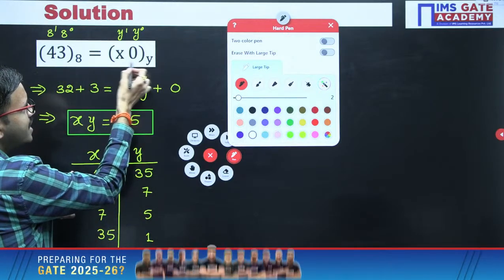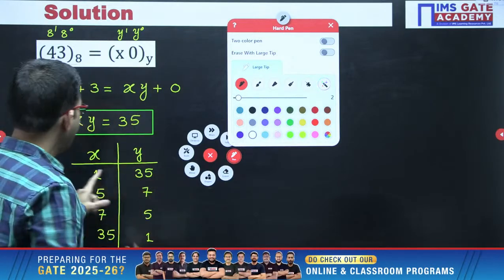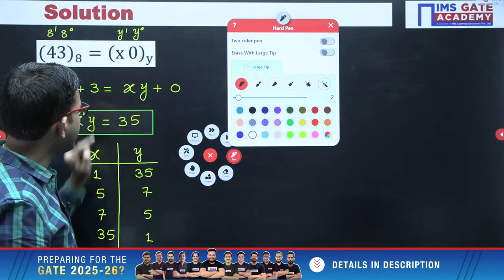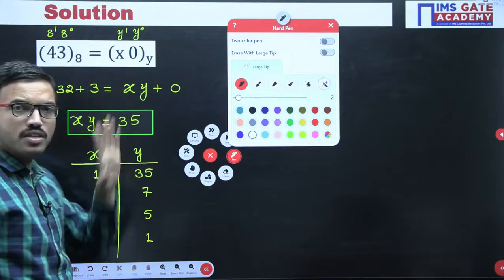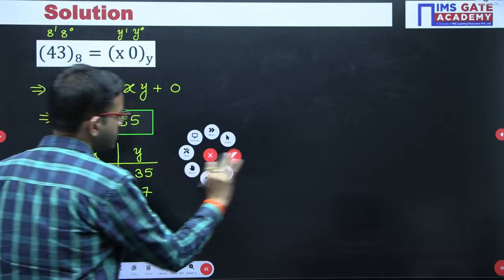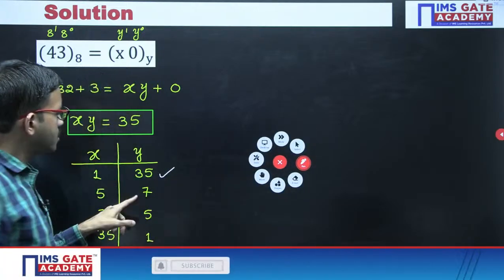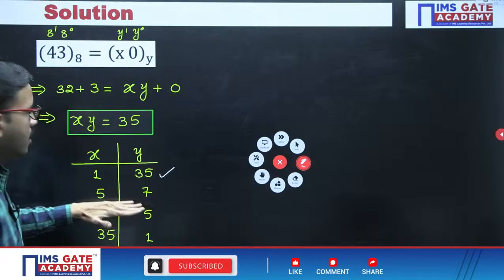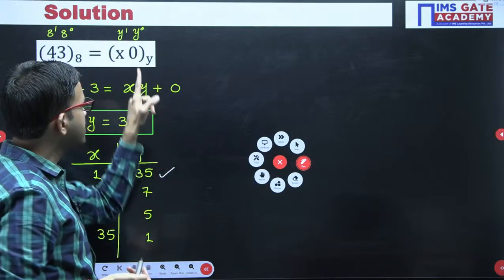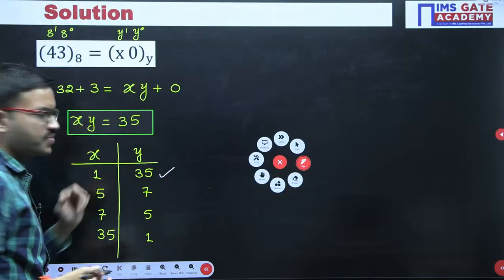Here one digit is 0, yes we can represent. Another digit, x value we got 1, yes we can represent. In base 35 we can represent 0 and 1, no problem. So this is valid. Next, you can consider this combination. Base 7, x is 5, yes we can represent. In base 7 number system you can represent 0 and 5, yes.